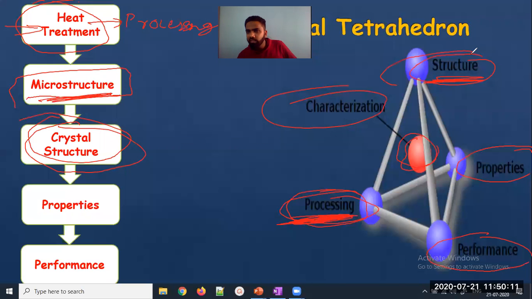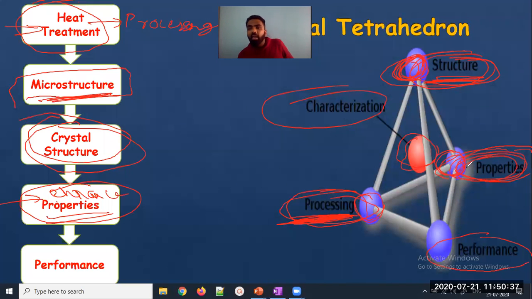So this comes under this side of the tetrahedron. You can see one side is processing, another side is structure. Third, whenever there are structural changes, why do we intend to make them? Because we want to enhance the property of the material. Change is not the appropriate word; enhance the property of the material. So one of the corners of the tetrahedron is property. And when processing is done, structural changes happen, and there is an enhancement in property, we get better performance of the material as per our need.